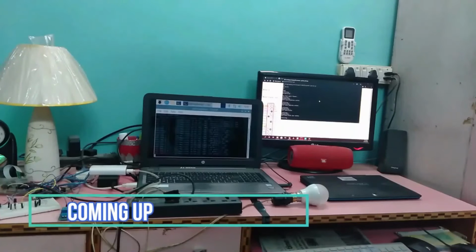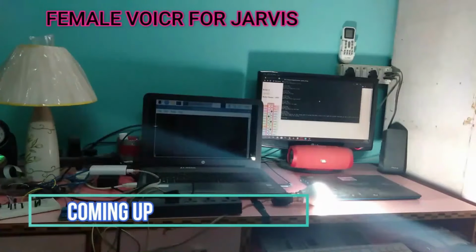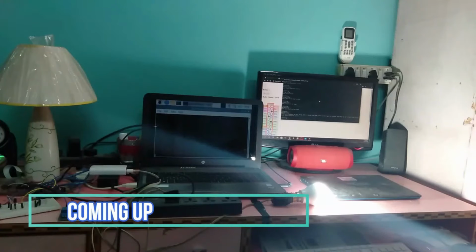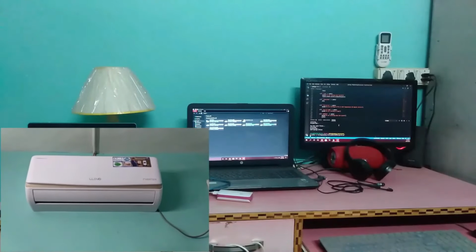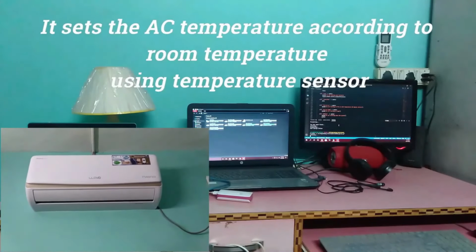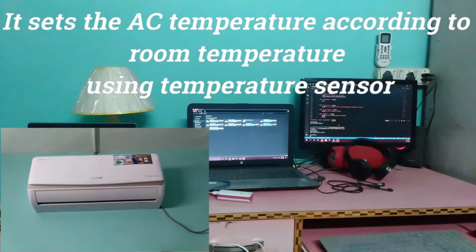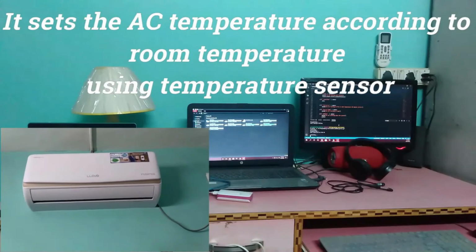Jarvis, turn on lamp. Okay sir, turning on lamp. Jarvis, turn off lamp. Okay sir, turning off lamp. Jarvis, turn on the AC. Okay sir, turning on the AC with temperature 20 degrees Celsius.